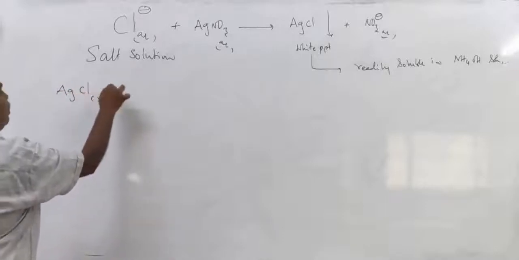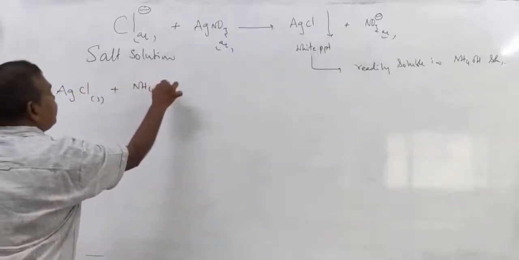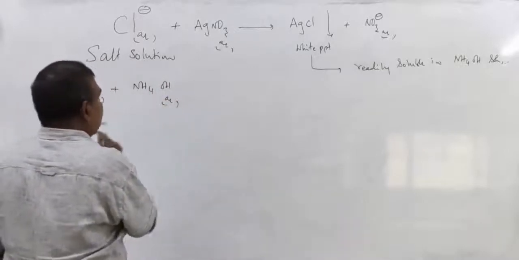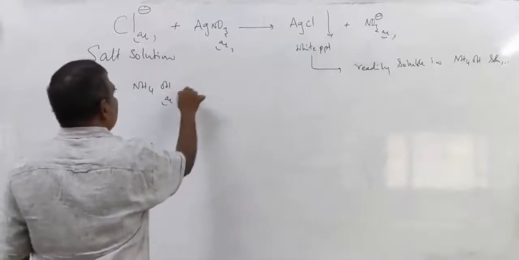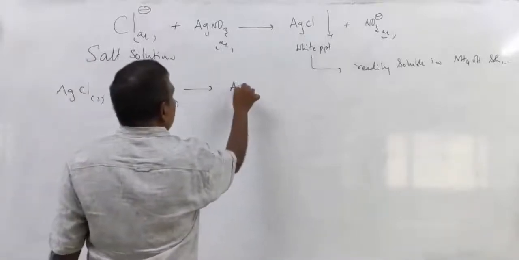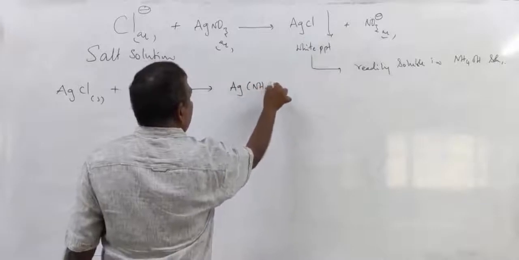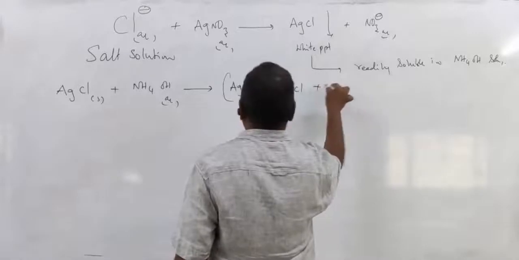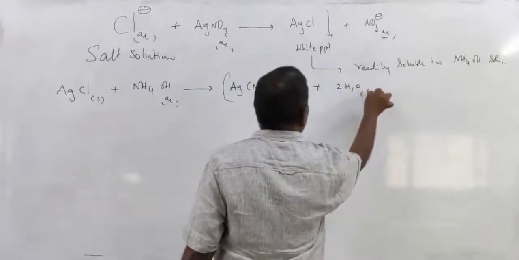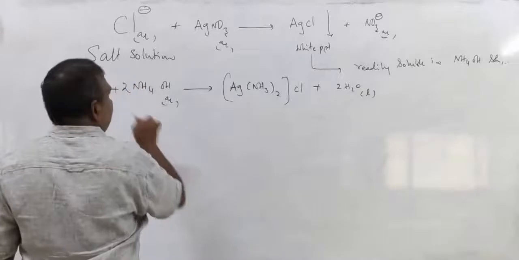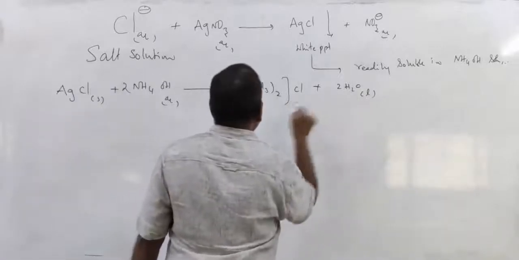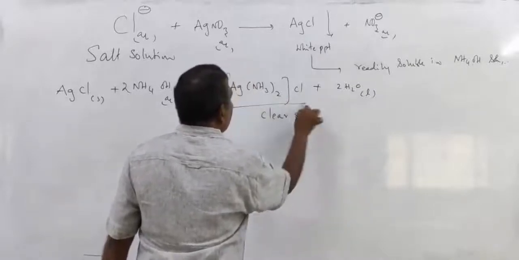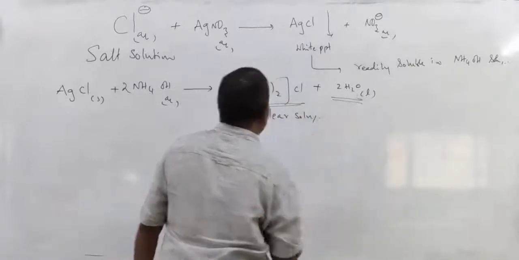AgCl solid, NH4OH aqueous, that is ammonia in water, then gives [Ag(NH3)2]Cl plus 2H2O. So here you will get a clear solution, because the compound is also present in the solution. This is water.